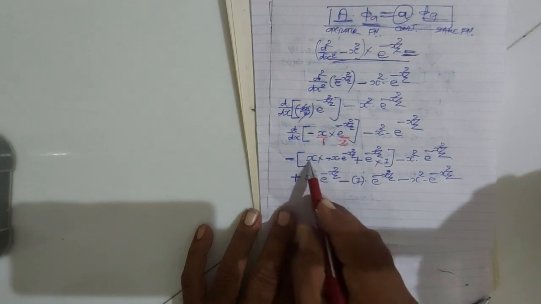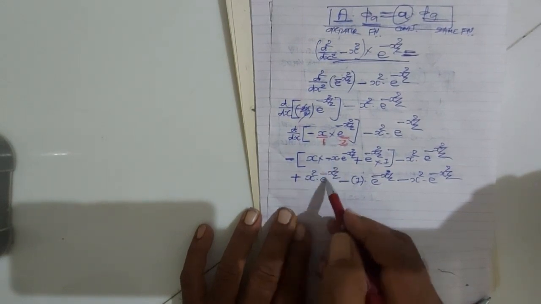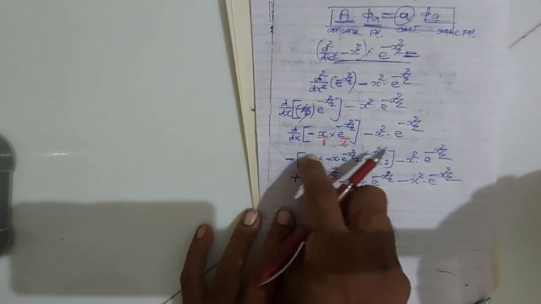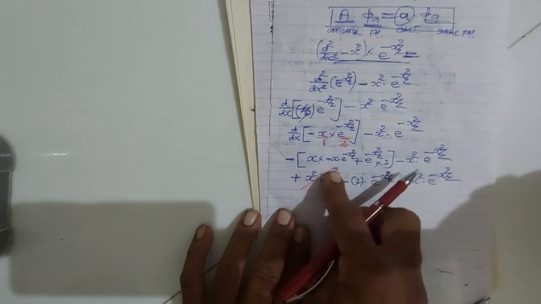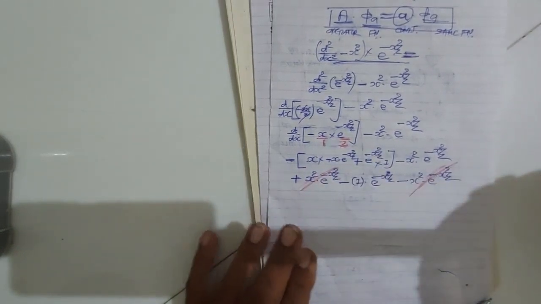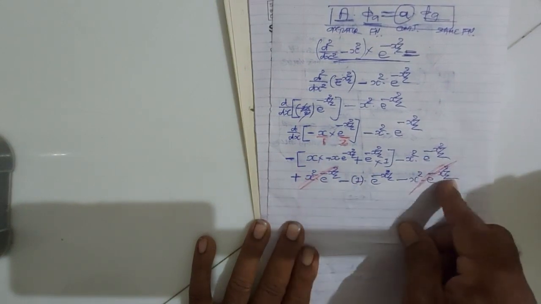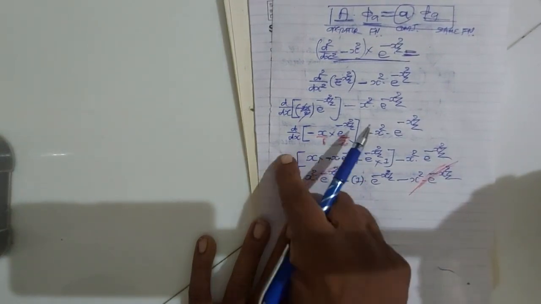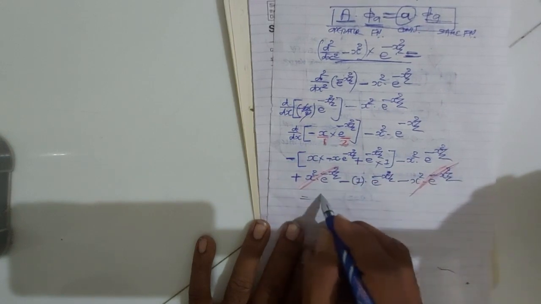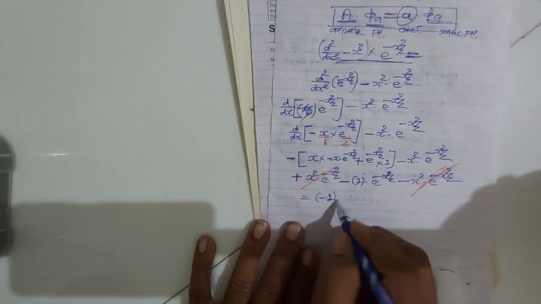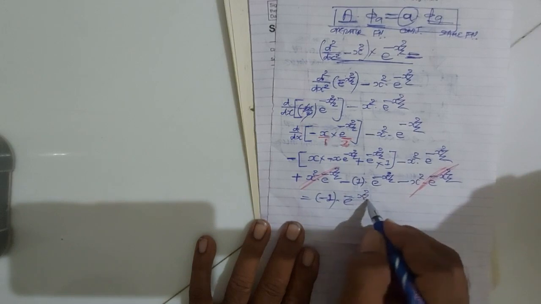So plus x, minus x will be plus x square e raised to minus x square by 2, minus x plus x square e raised to minus x square by 2, minus x square e raised to minus x square by 2 cancels. Minus plus x square e raised to minus x square by 2, minus x square cancels. So what answer did you get? Minus 1 e raised to minus x square by 2.